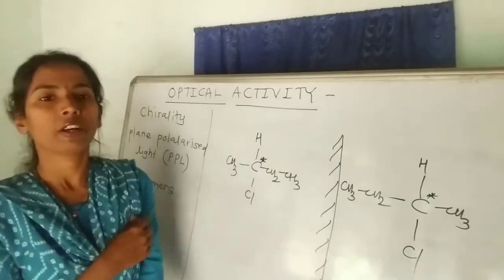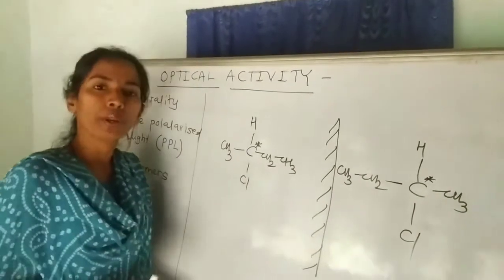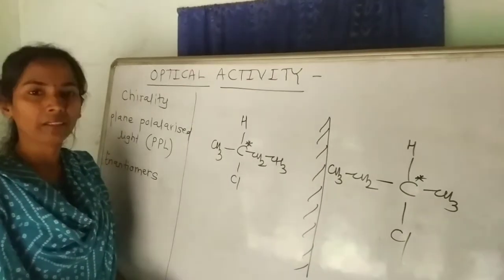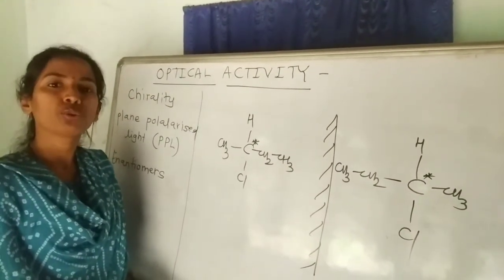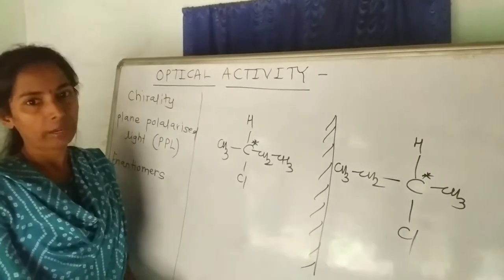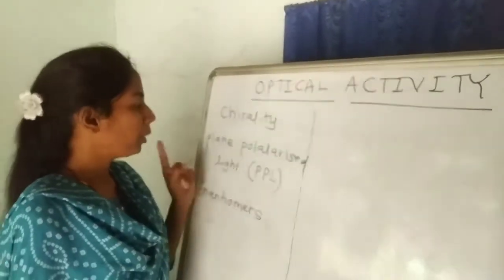So such images are called non-superimposable mirror images, and compounds showing non-superimposable mirror images are only capable of showing optical activity. So compound must possess chiral carbon so that it shows non-superimposable mirror image, and it will eventually show the optical activity. Second concept used is plane polarized light.